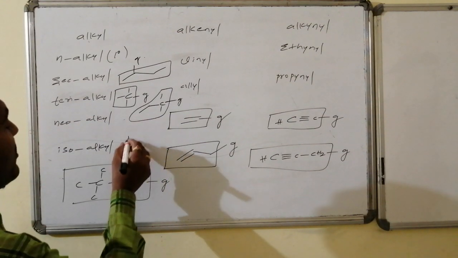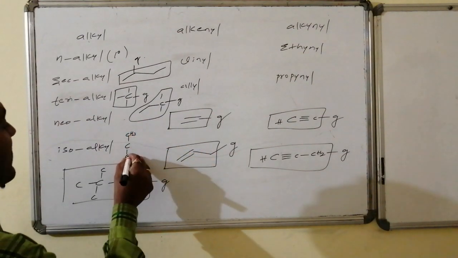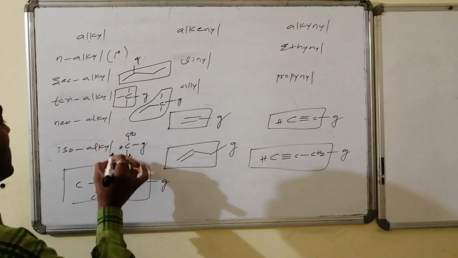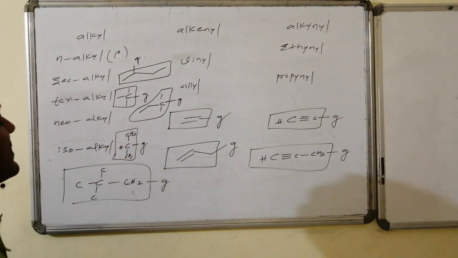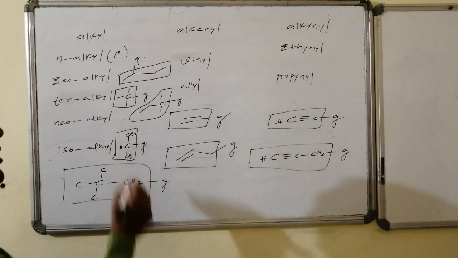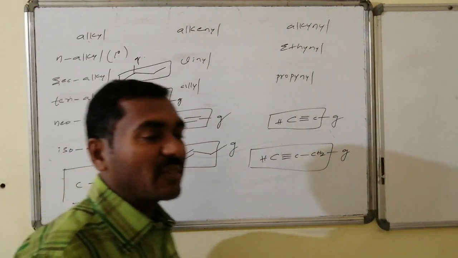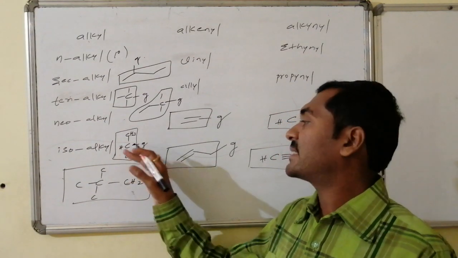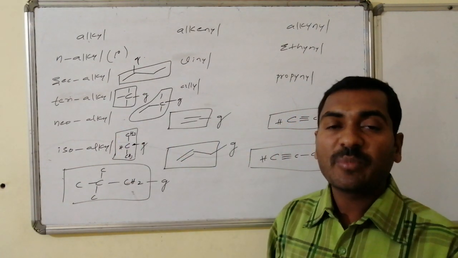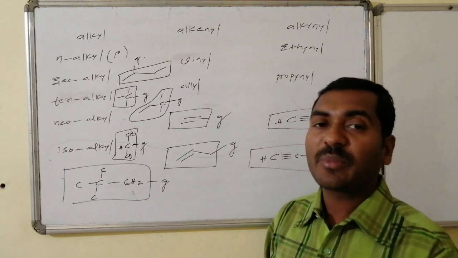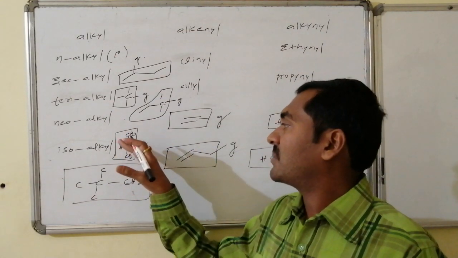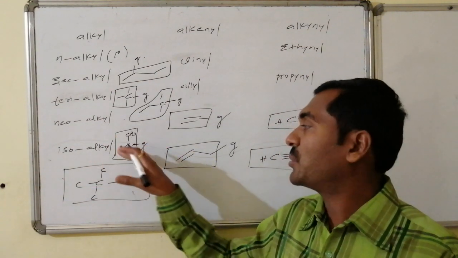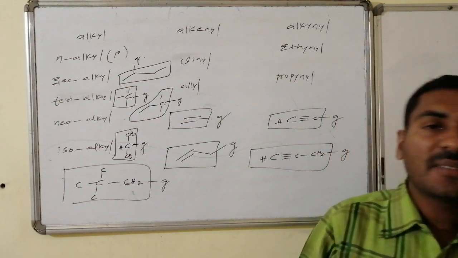This is the minimum tertiary carbon atom. If it is connected to the group, this is said to be the iso group, and this is isopropyl. Isopropyl stands for one methyl, and the second carbon from one end has methyl as the substitution. From a minimum of 3 carbons onwards it will start. Such a system, with a minimum of 3 carbons and the group connected, is said to be isopropyl. Another 1 carbon, isobutyl; 2 carbons, isopentyl, isohexyl, isoheptyl, etc.